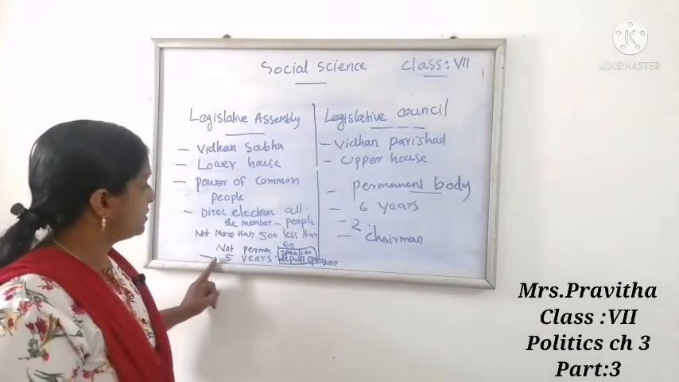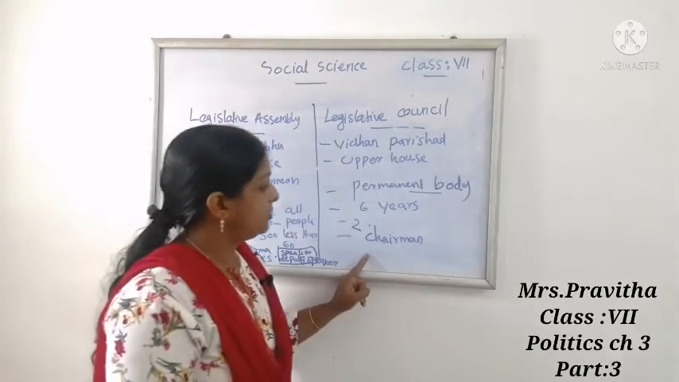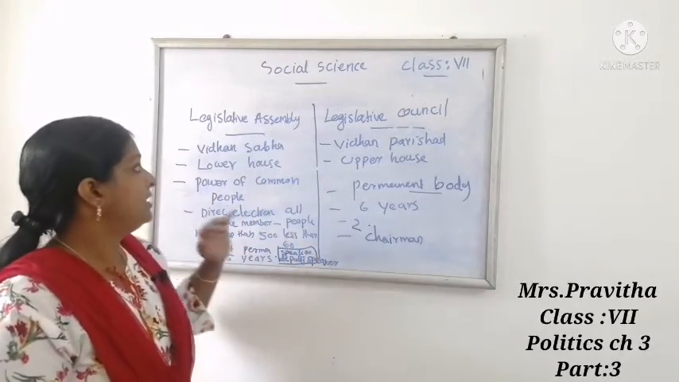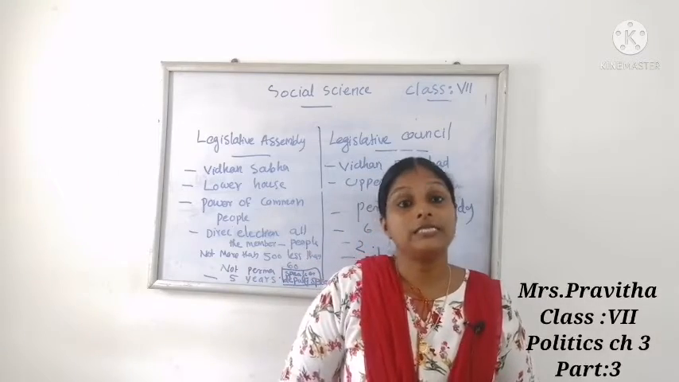Legislative Assembly is presided over by the Speaker and Deputy Speaker. Legislative Council is presided over by the Chairman. This is the difference between Legislative Assembly and Legislative Council. Our next topic is election.